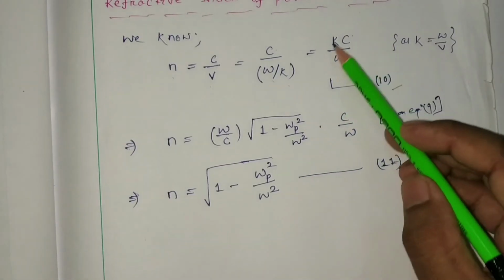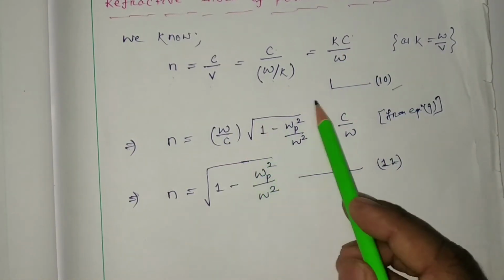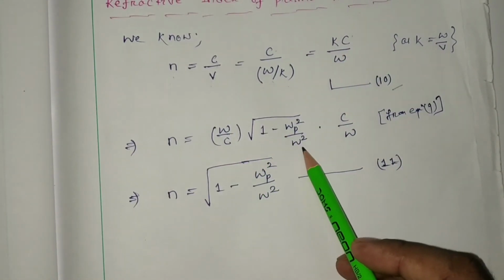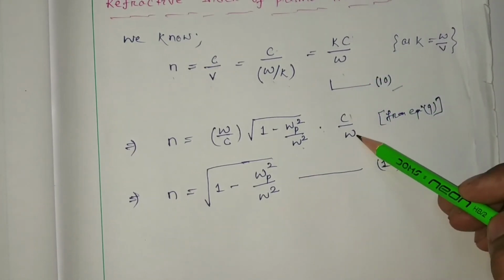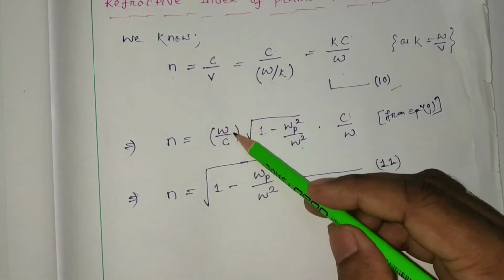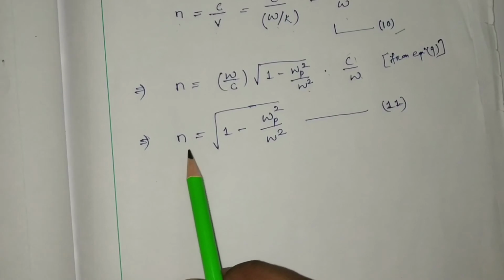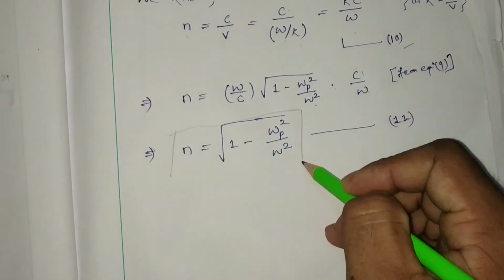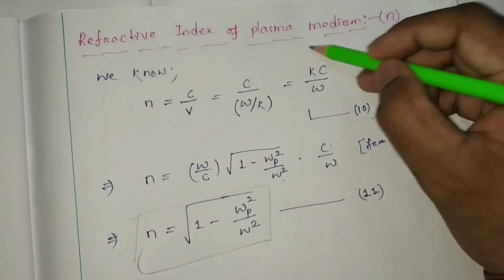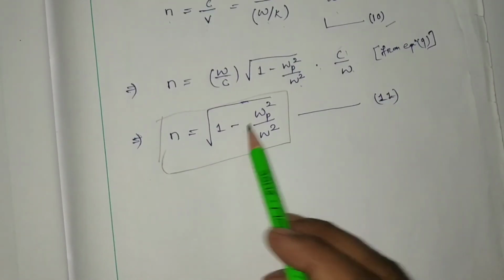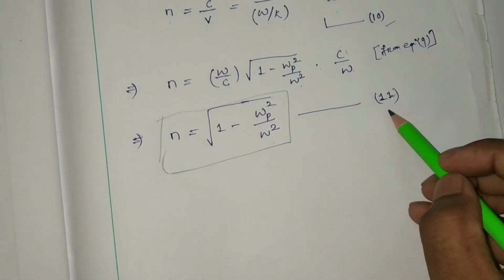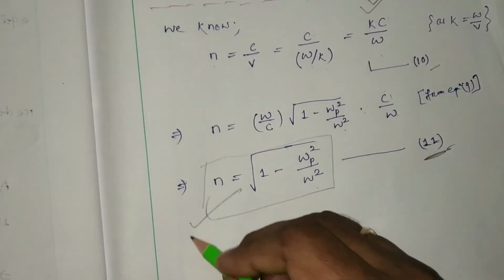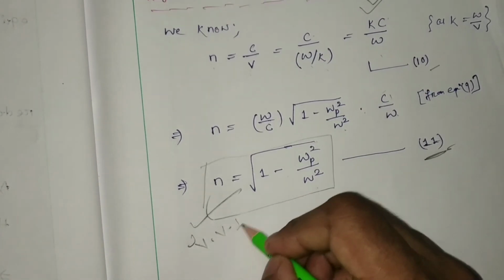So instead of k we can write omega by c root over of 1 minus omega p square by omega square, into c by omega. So here omega and c got cancelled. We found the refractive index of the plasma medium is n equals root over of 1 minus omega p square by omega square. Let this be equation number 11, and this expression is very, very important.